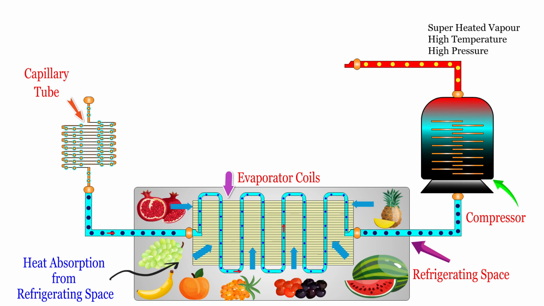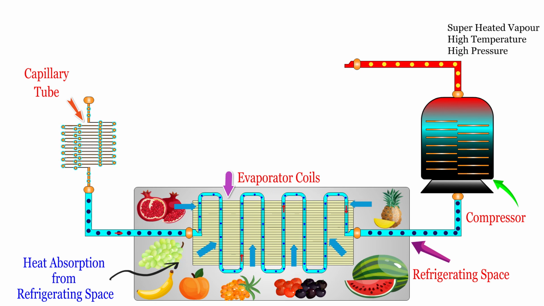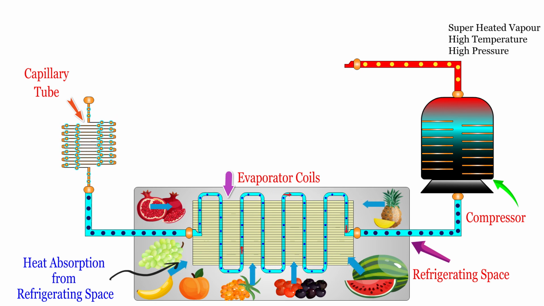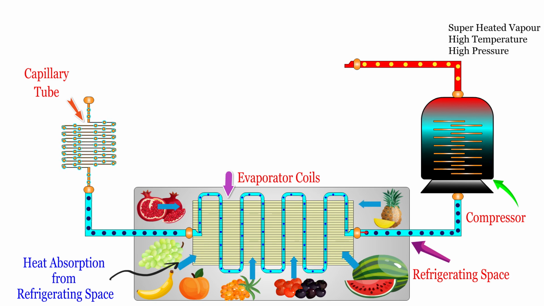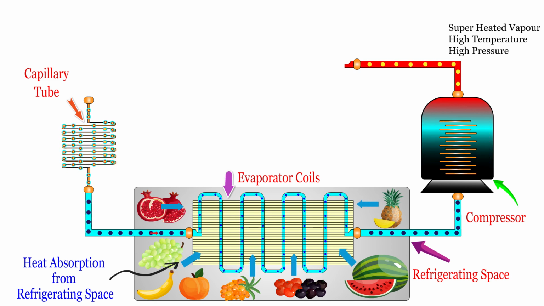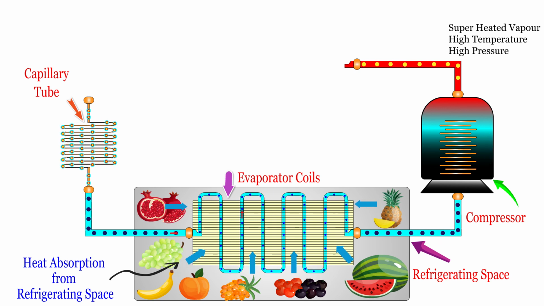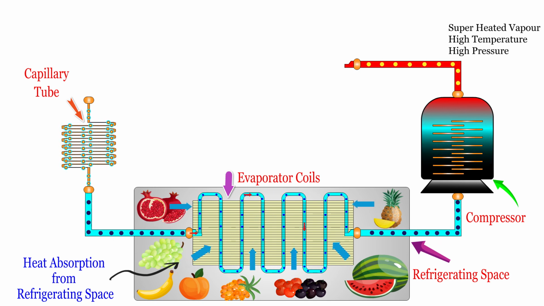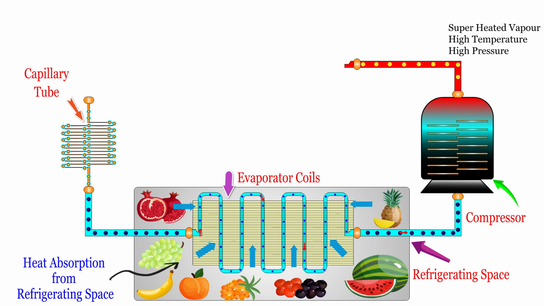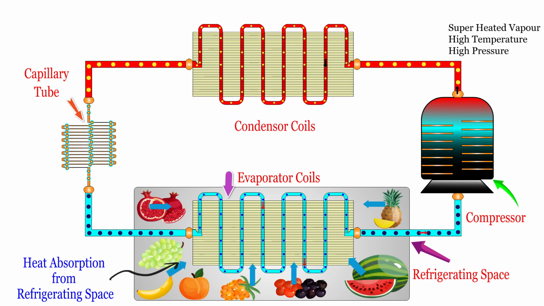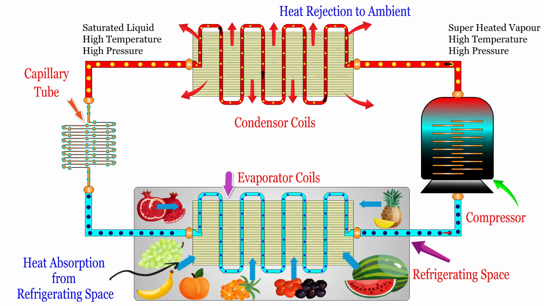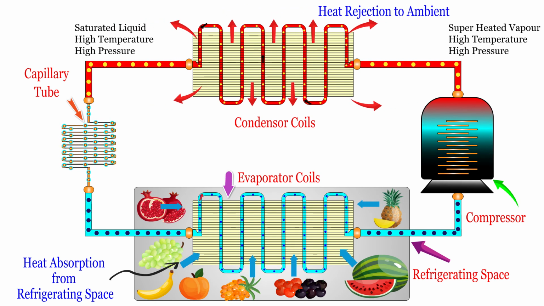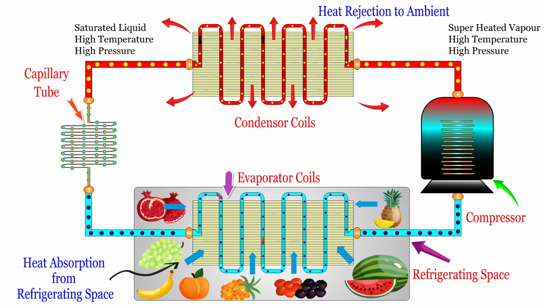The compressor compresses the vapor refrigerant that comes from the evaporator to a very high pressure and high temperature superheated state. The temperature of the refrigerant at this point is well above the temperature of the surroundings. The refrigerant then enters the condenser as superheated vapor and leaves as saturated liquid as a result of heat rejection to the surroundings.